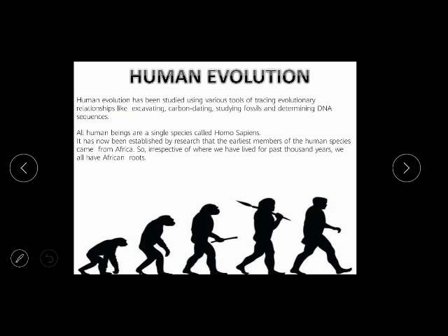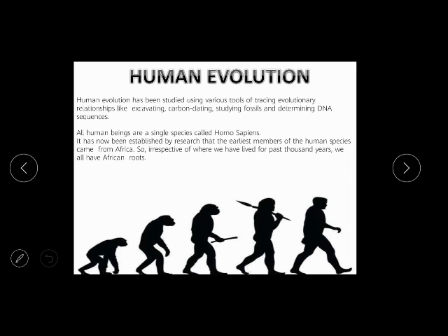Now, human evolution: how human beings evolved. Human evolution has been studied using various tools of tracing evolutionary relationships, like excavating, carbon dating, studying fossils and determining DNA sequence. All human beings are a single species called Homo sapiens. It has now been established by research that the earliest member of the human species came from Africa.